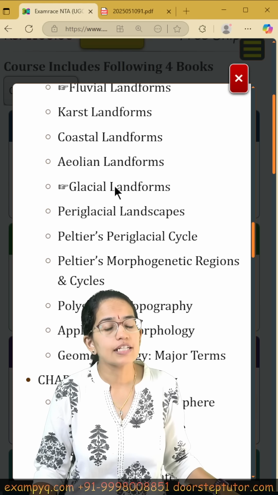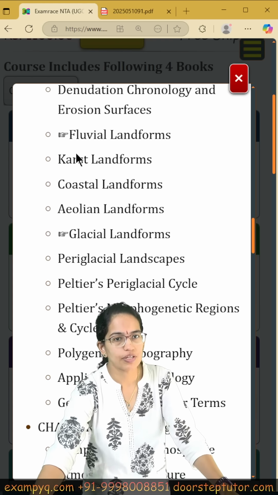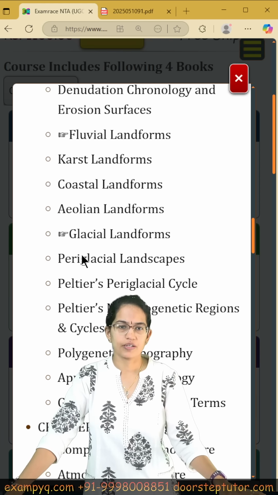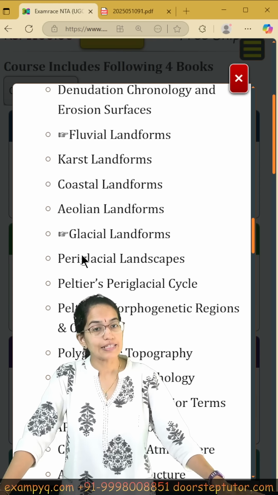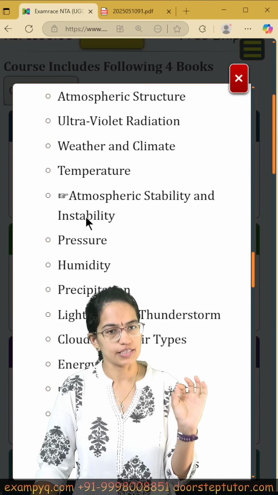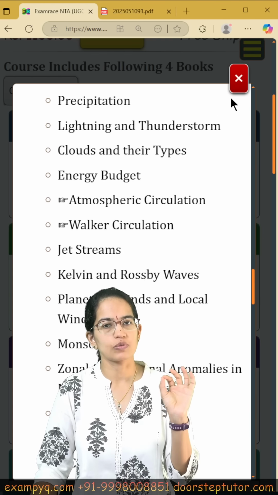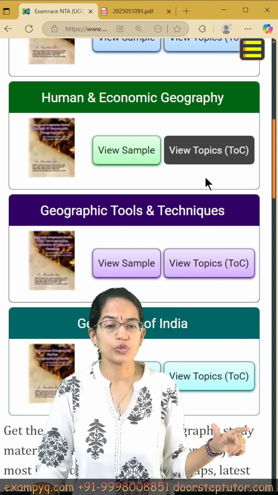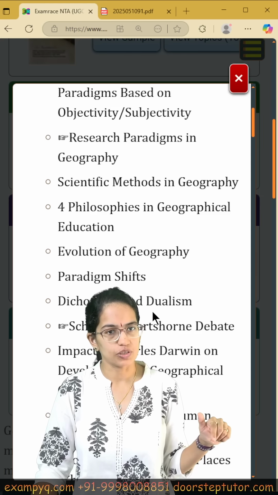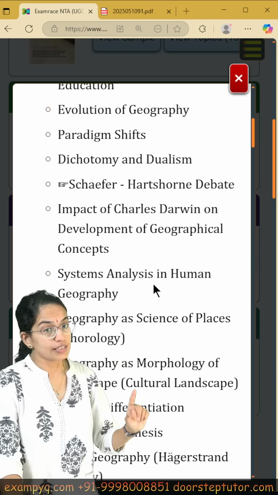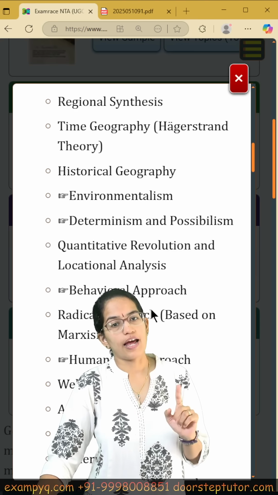Then the glacial landforms. Now again, we have given all the 5 landforms, but often we have seen there are a huge number of tricky questions which are asked from fluvial and glacial section. So each of the topics which are really important, the stability, instability, Walker circulation, ENSO, have been marked with this arrow sign. So all those topics that have been marked with the arrow sign across each of these 4 books are some of the topics you must cover and should not miss.